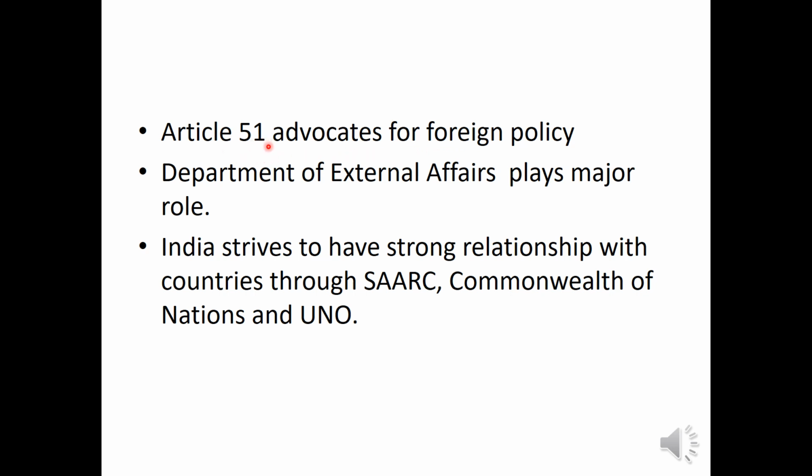As a peace-loving country, India strives to have strong relationships with countries, and India is a member of SAARC, Commonwealth of Nations and UNO. So this proves that India wants good relations with all the countries of the world, and India wants peace in the nation as well as in the world.